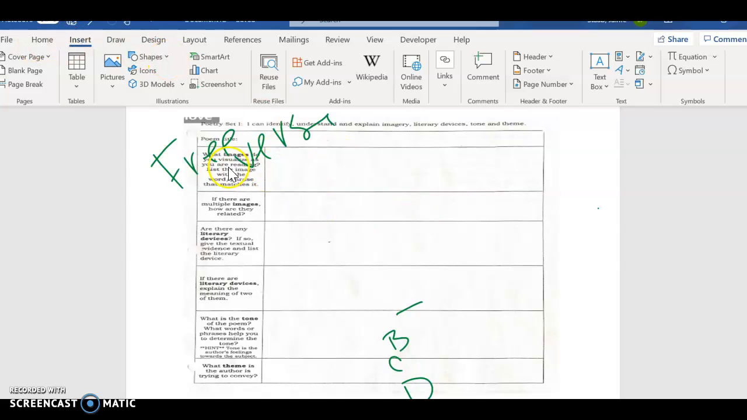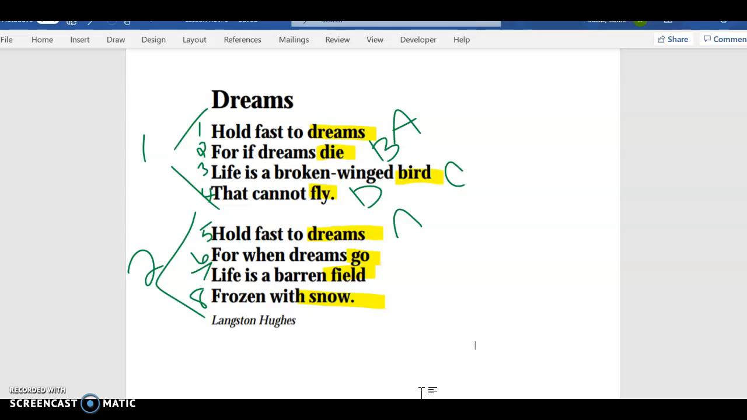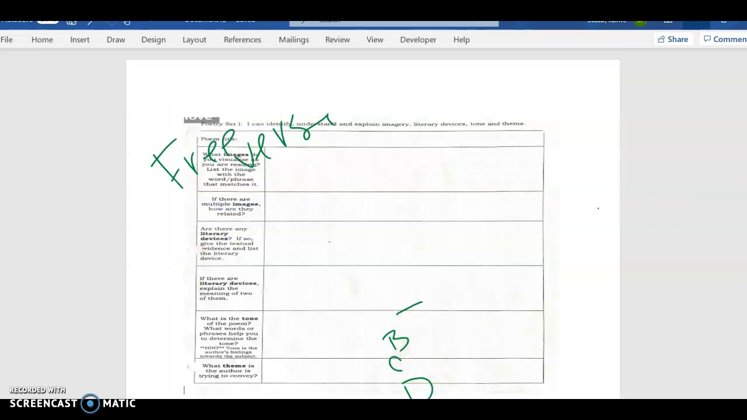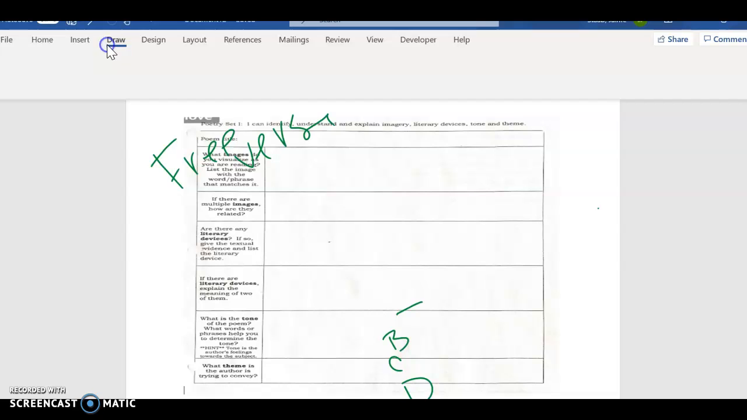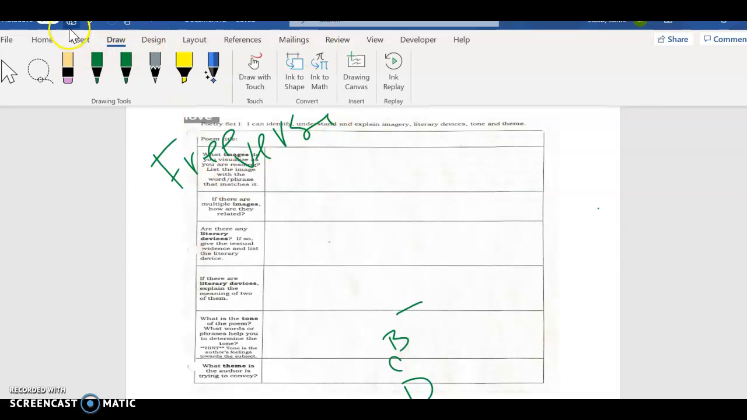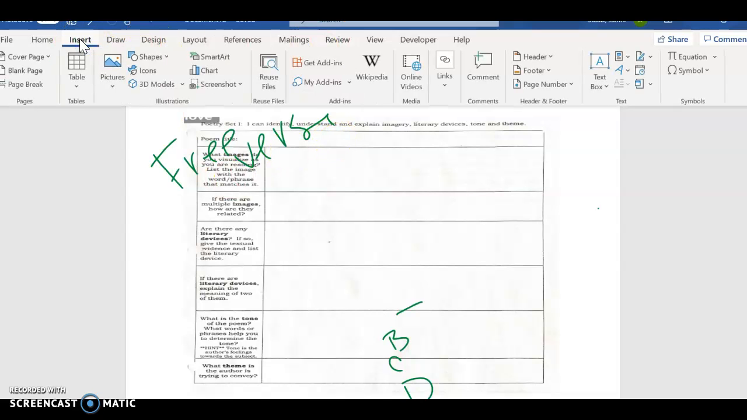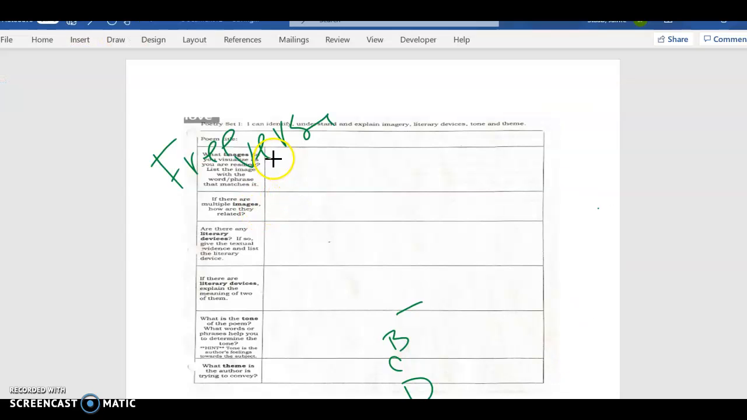Anyway, it says, what images are you visualizing as you read? List the image with the word and phrase that matches it. So we're going to go back and look at our poem. Hold fast to dreams, for if dreams die, life is like a broken-winged bird that cannot fly. Hold fast to dreams, for when dreams go, life is a barren field covered with snow. The thing I imagine is dreams. And when I think about dreams, I think about comfy clothes like PJs. I think about clouds because we're talking about these dreams here.